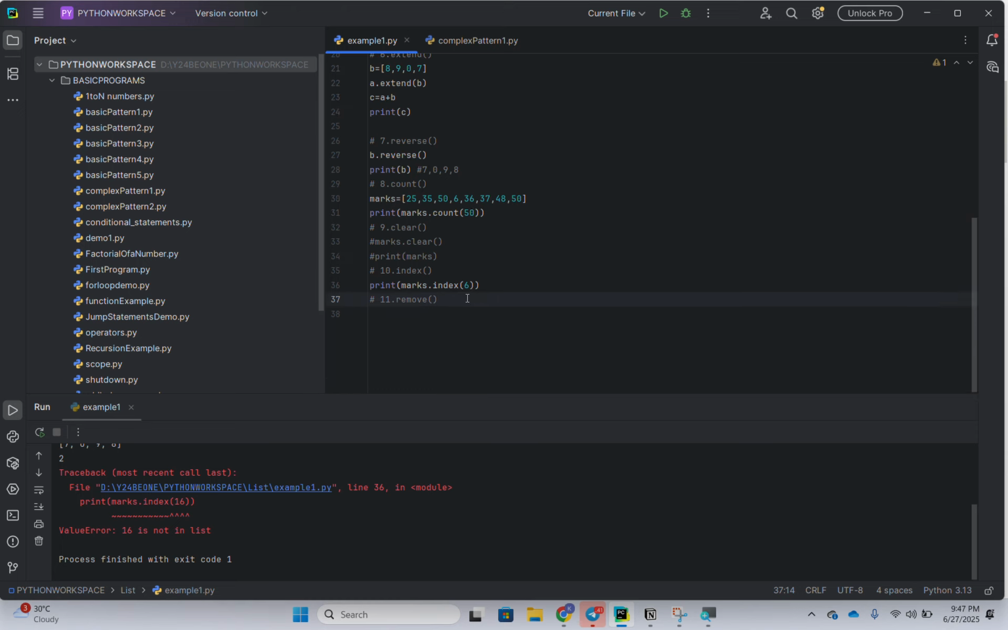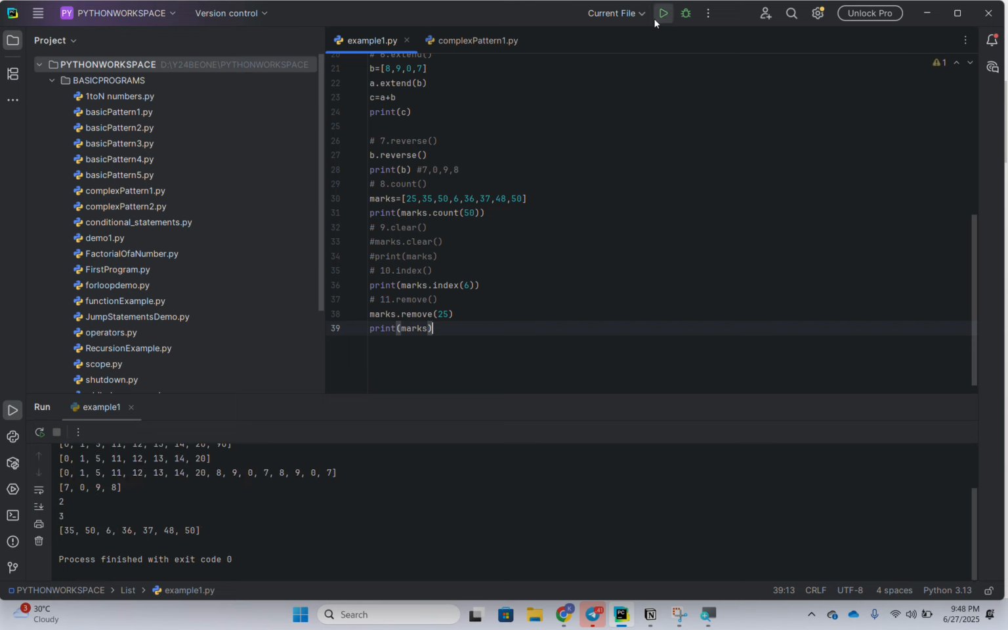Okay, by the remove method we can remove a particular element. Marks dot remove, 25 I'm going to keep. Print marks. See, we removed 25, and the remaining are 35, 6, 36, 37, 48, 50. We got the output.